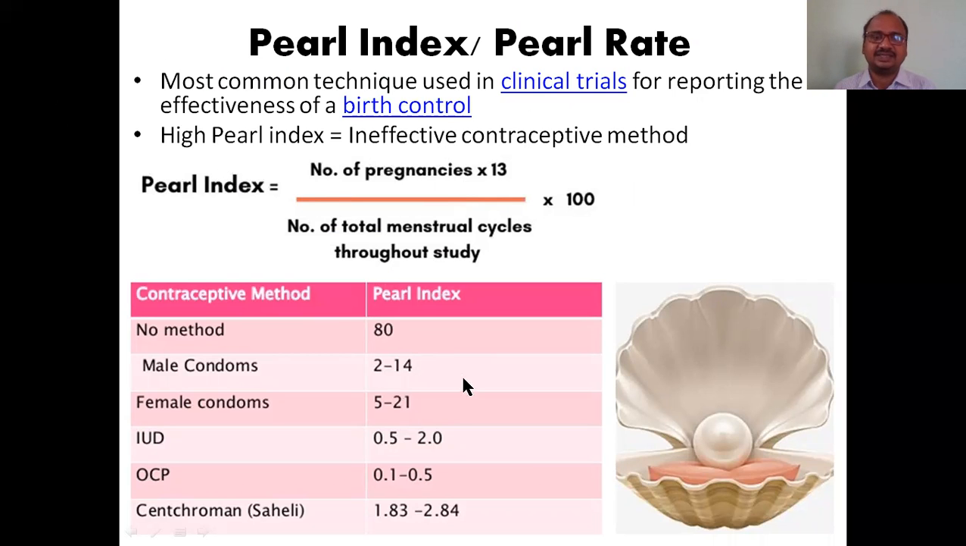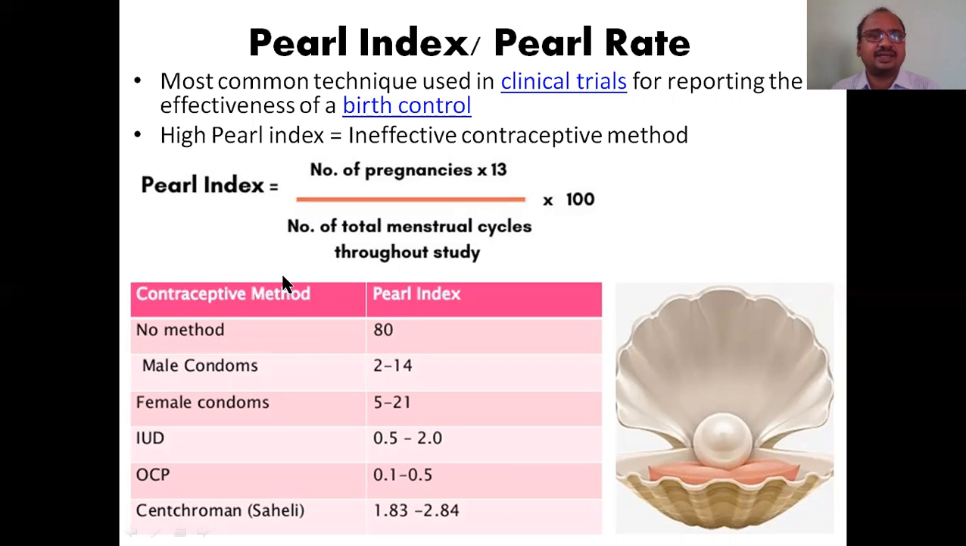If the Pearl index is high, don't get confused. If you see here, no method, the Pearl index is high, no contraceptive method. This point you have to keep in your mind. No contraceptive method, birth rate is good. Pearl index is 80, so it is very poor.